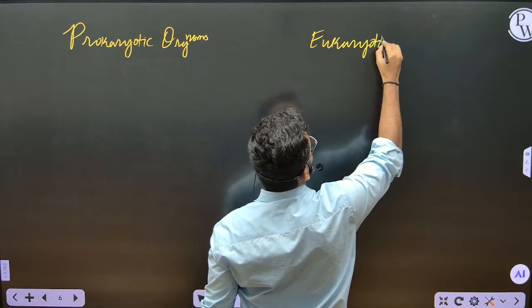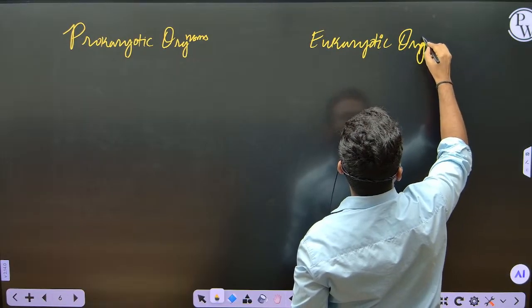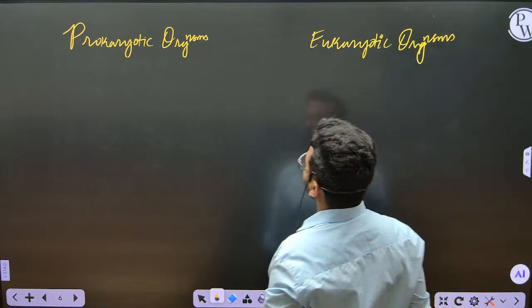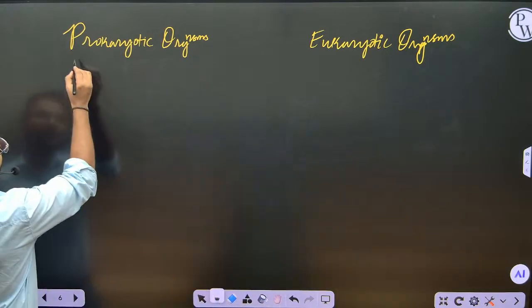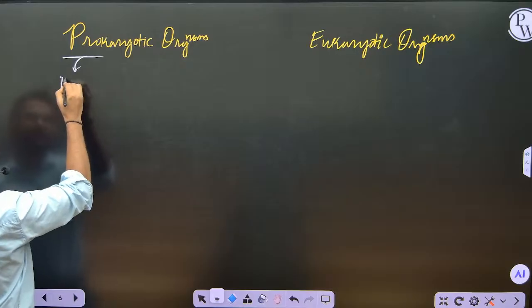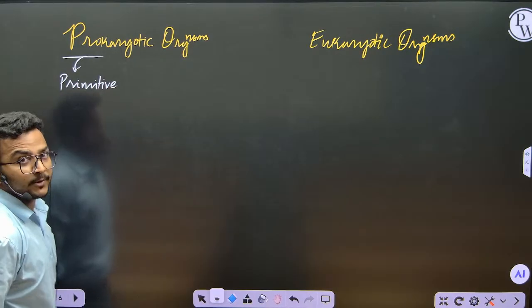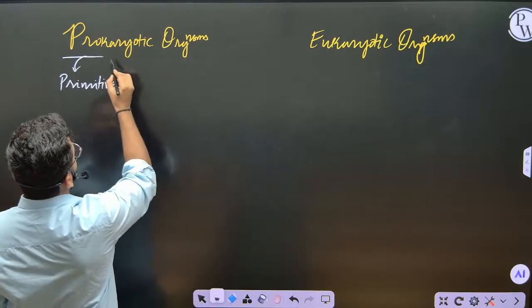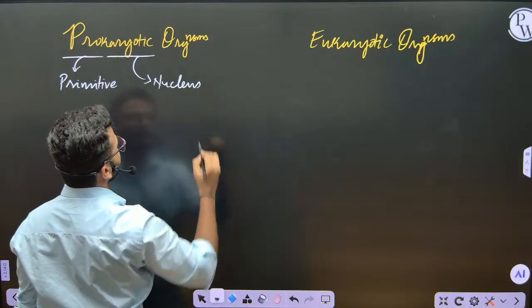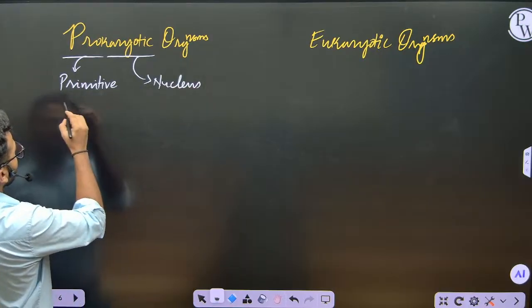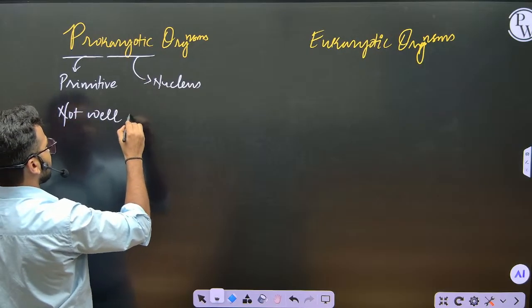You might have heard these terms before. Here, pro means primitive, and karyon means nucleus. So it is a primitive nucleus, which is not well defined. A not well defined nucleus is present.